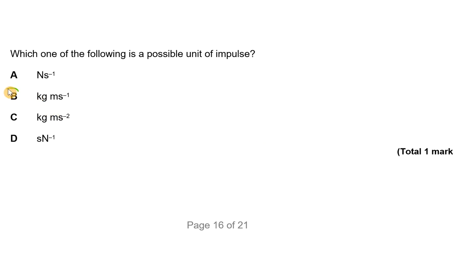And if you got the answer B, well done. Here's my explanation. So, which of the following is a possible unit of impulse? Well, impulse really is just the same as change in momentum. And if you look on your data sheets, you'll see that impulse is given as force multiplied by the change in time, and that's equal to the change in momentum, mass and velocity.